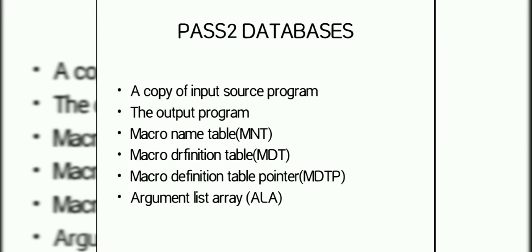Databases of pass 2: copy of the input program, output program to be used as input to the assembler, MDT and MNT created by pass 1, macro definition table pointer, that is MDTP, used to indicate the next line of text to be used during macro expansion, and ALA.